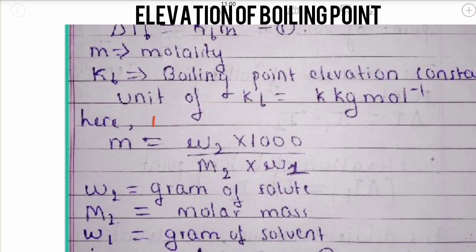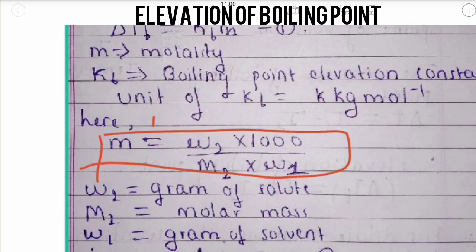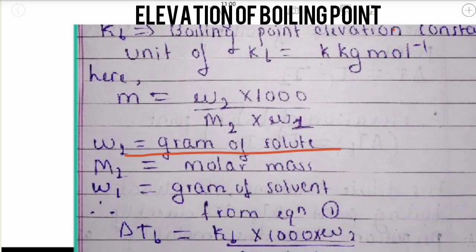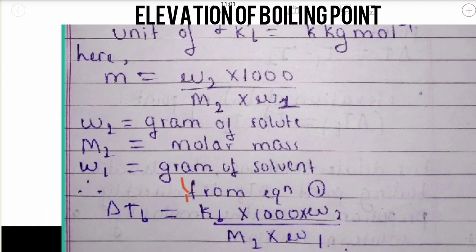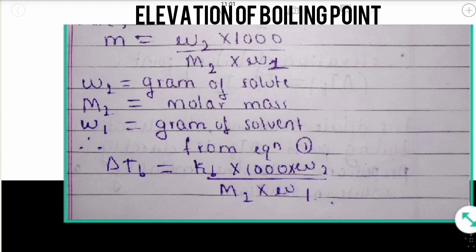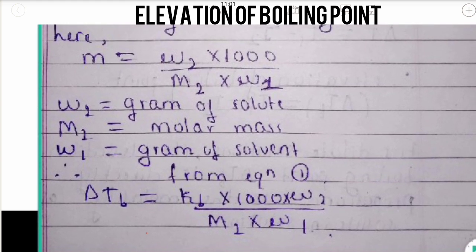Do you know the formula of molality? Molality is W2 into 1000 divided by M2 into W1, where W2 is the mass of solute in grams, M2 is the molar mass of the solute, and W1 is the mass of solvent in grams. Equation 1 is delta Tb equals Kb m. When you put in the value of molality, you get delta Tb equals Kb into 1000 into W2 divided by M2 into W1. Thus, we have found the elevation of boiling point.